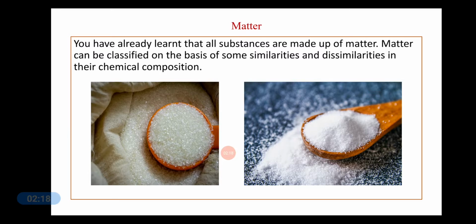You can take the example of water and oil also. Both water and oil are liquids, but their matter differ from each other.